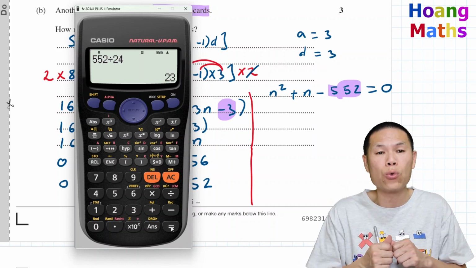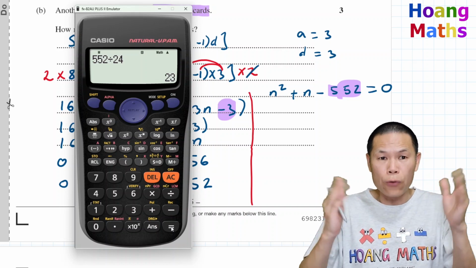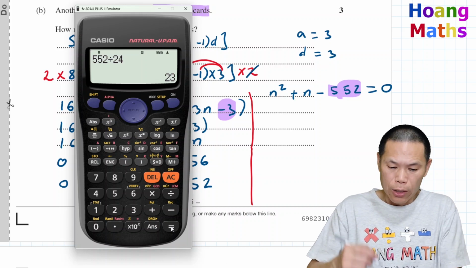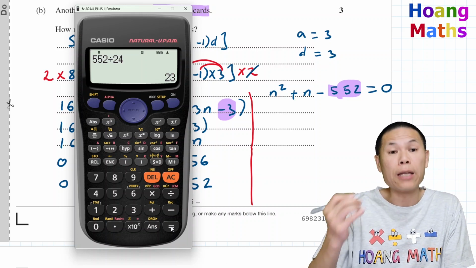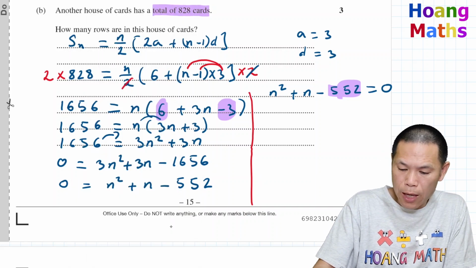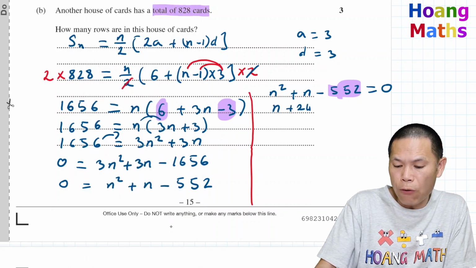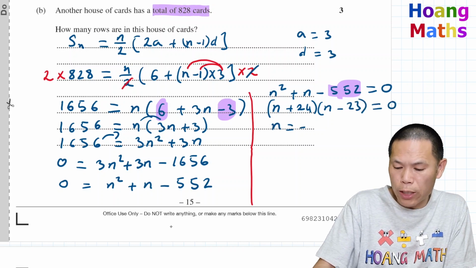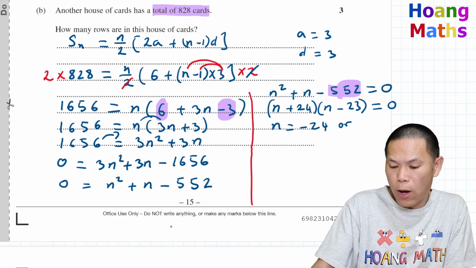Of course, you can use the quadratic formula to solve this, or you can use completing the square. It doesn't really matter. So 24 and 23, but 24 must be positive because it's plus n. So we have n plus 24 and n minus 23. Therefore n equals negative 24 or n equals 23.